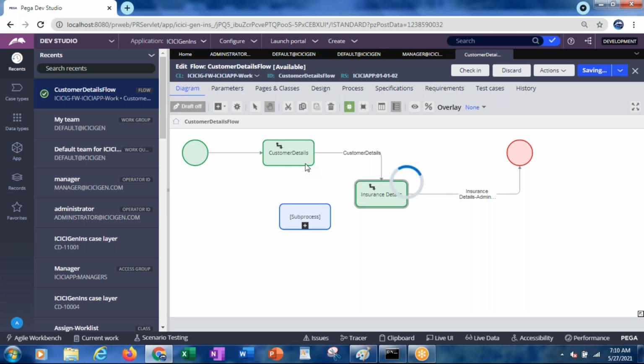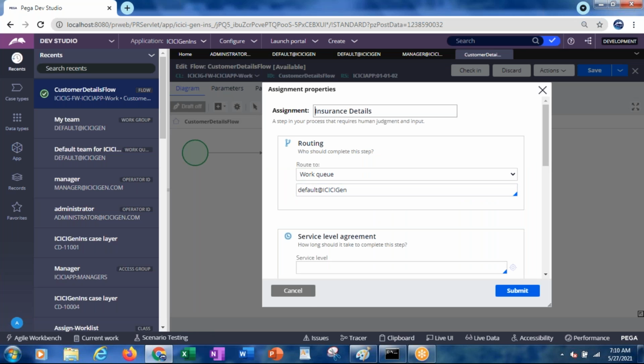The first assignment is referring to the current operator, and the second assignment I have routed to the work queue, default at ICICI Gen.